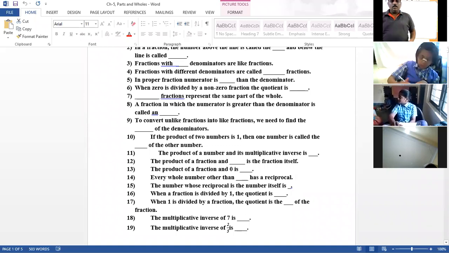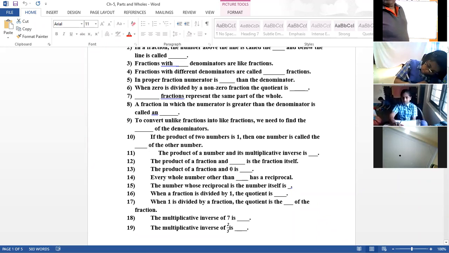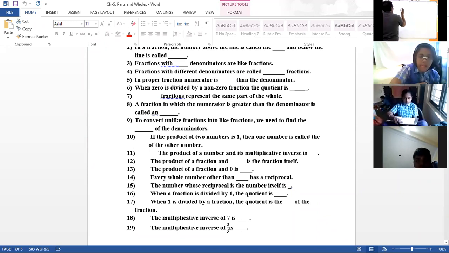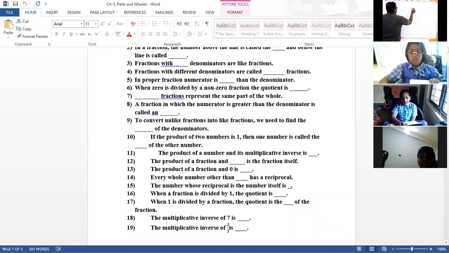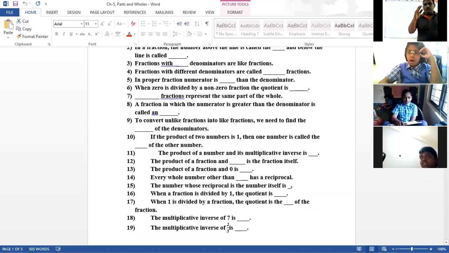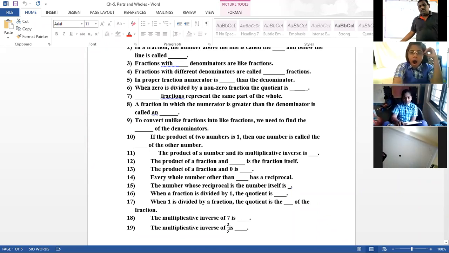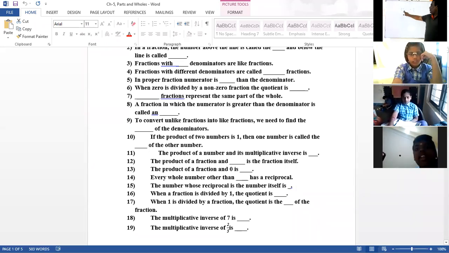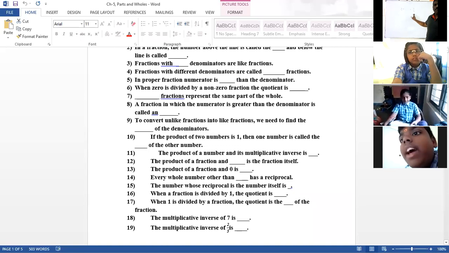Next, the product of a fraction and something is the fraction itself. There is a fraction 2 by 3 into something giving 2 by 3. What is that something? That is the question. Whatever fraction you take, it comes back when it is possible.